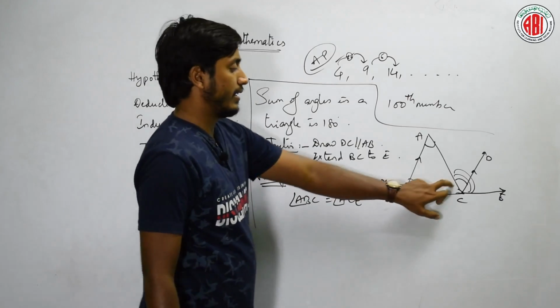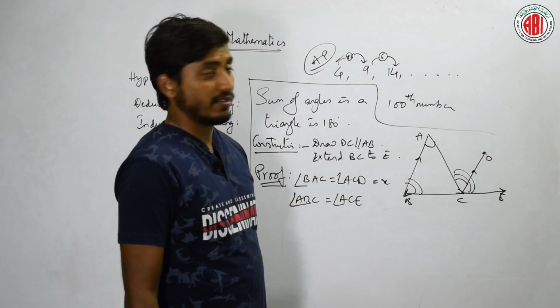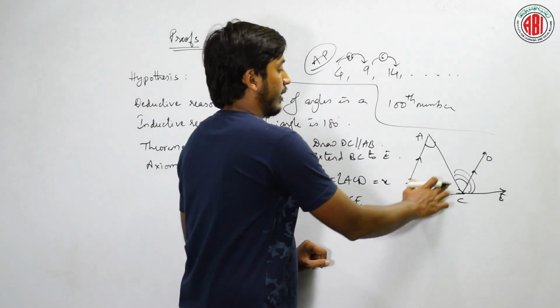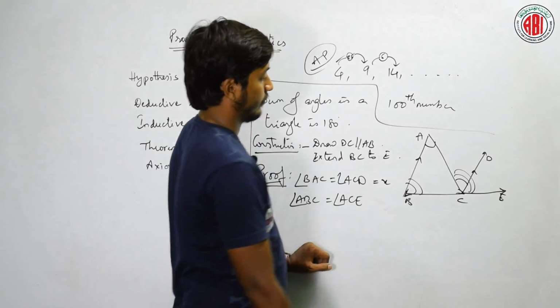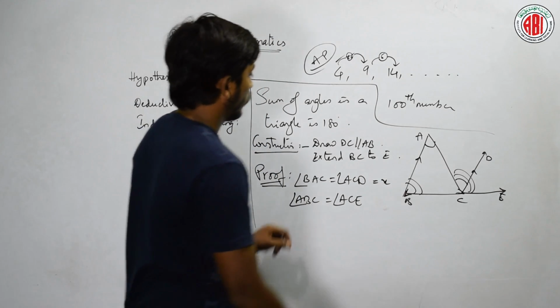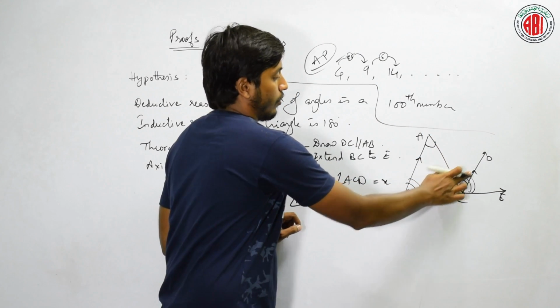Then, how do we prove this? Tell me. Here this is parallel to this, so do not get confused.